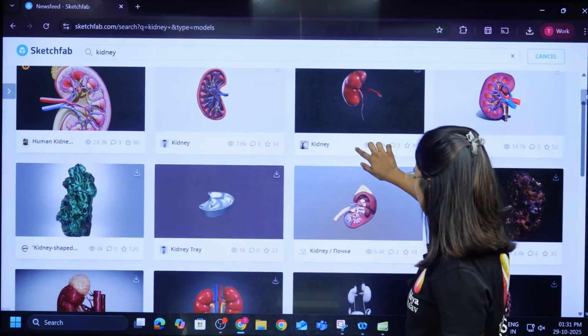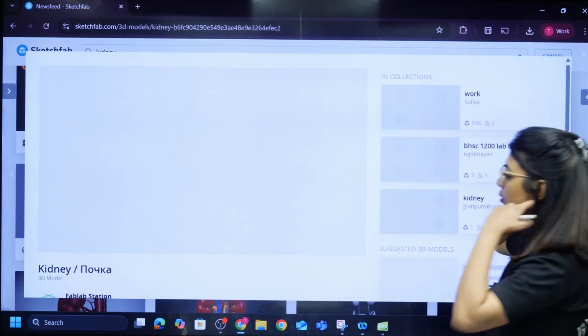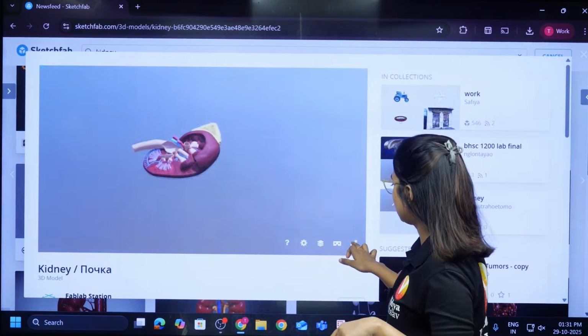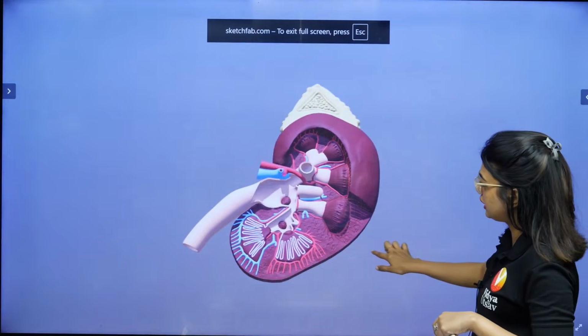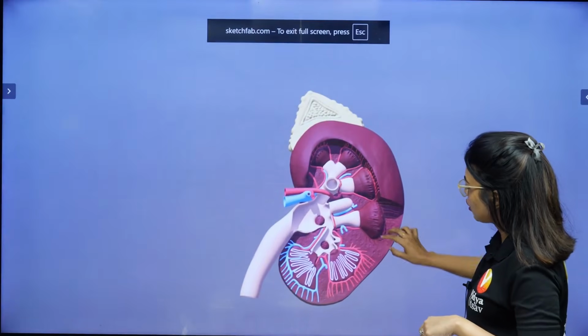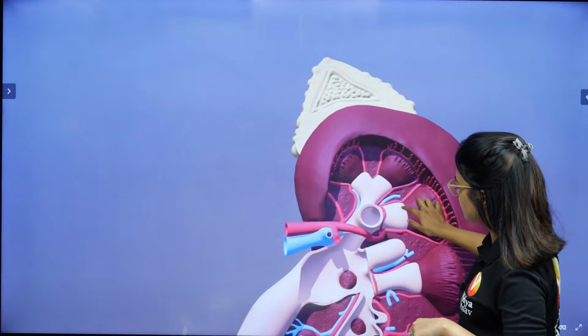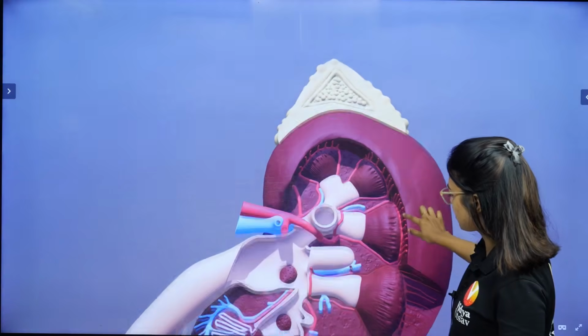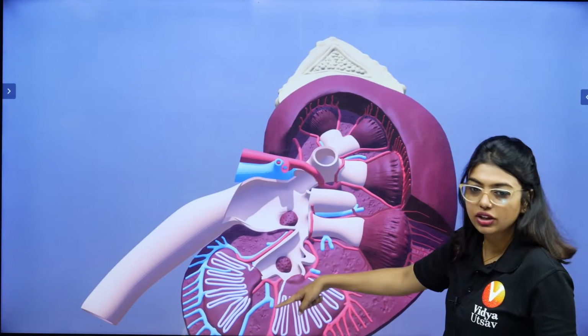This is the cross section actually. Now we are going to take a cross section of that kidney, and inside we can see it looks like a lot of pipe systems and everything. Can you see arteries running, lining everywhere because blood supply has to come. Veins are also there going everywhere.